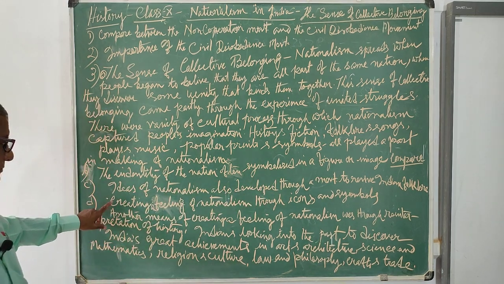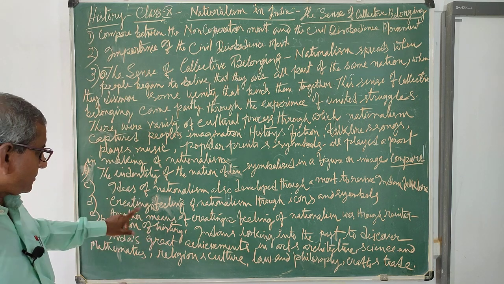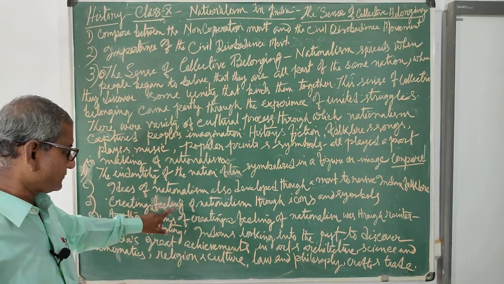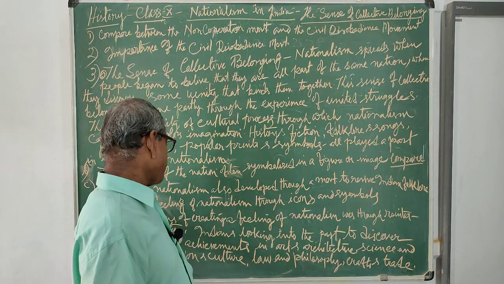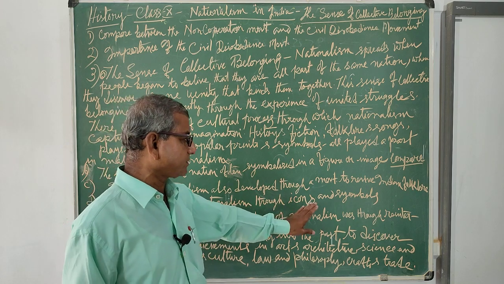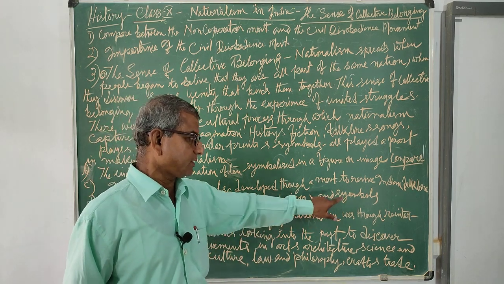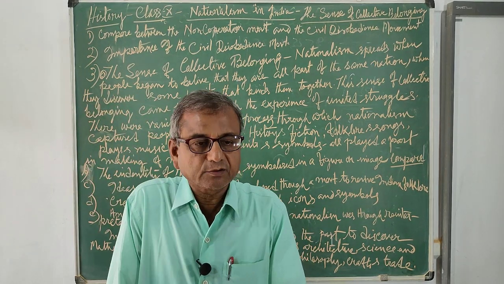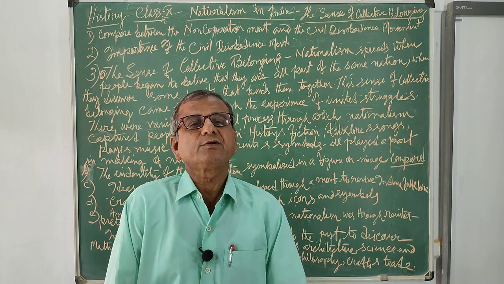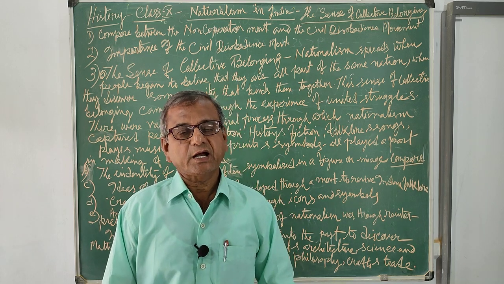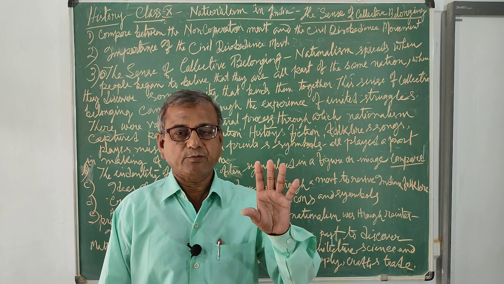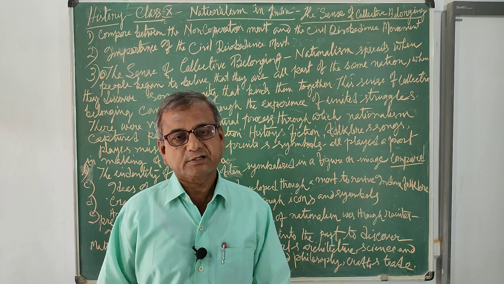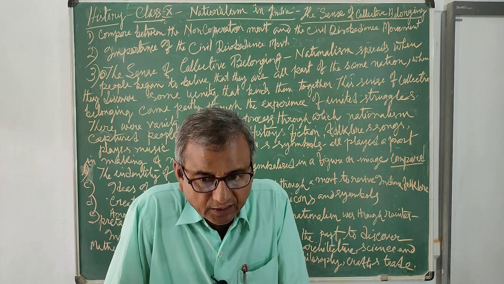Another important way nationalism was created was through a feeling of nationalism through icons and symbols. Icons mean images or symbols. How was it created? It was created during the Swadeshi movement. The Swadeshi flag had 8 lotuses, which represented the 8 British provinces at that time, and a crescent which symbolizes the Hindu-Muslim idea.